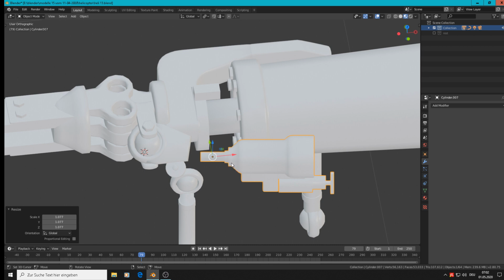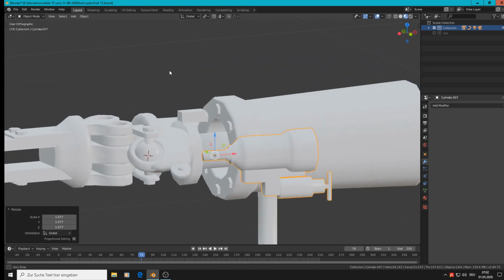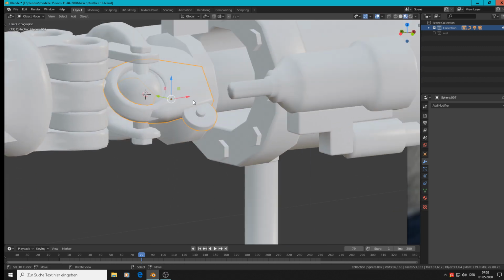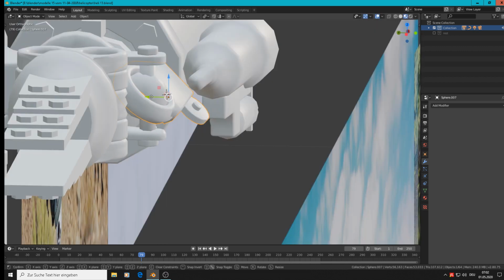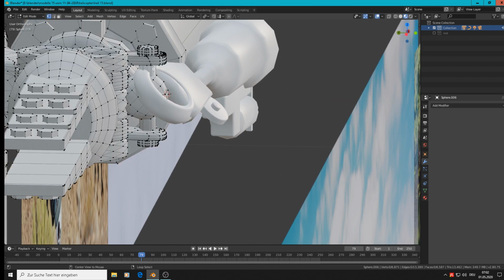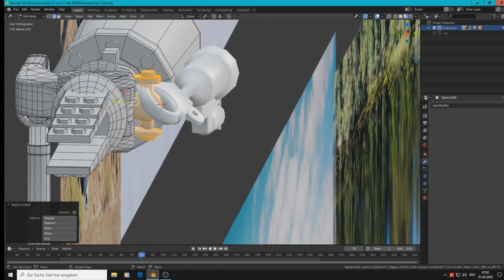Not that good as I thought. So we must do what we can do. And the only thing we can do is bring that a little bit more out, and the ball too, and the other things there. So L to select that whole stuff there, or edge selection to get that one, and bring that till there.